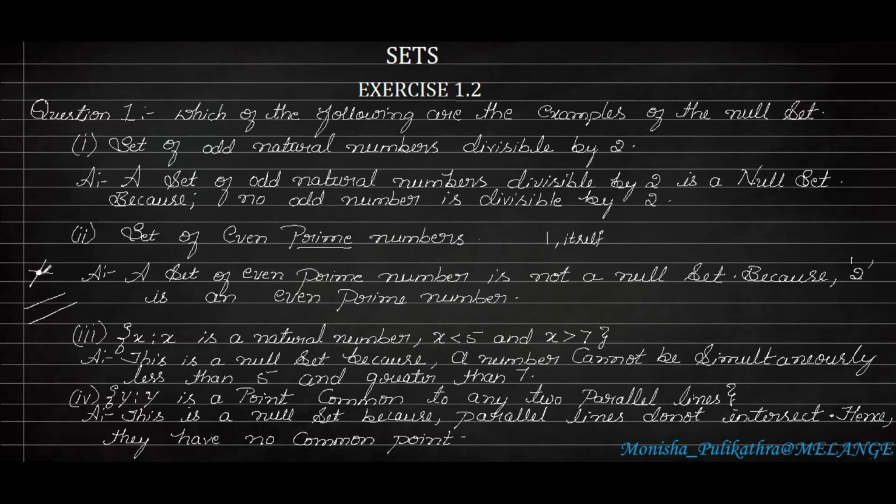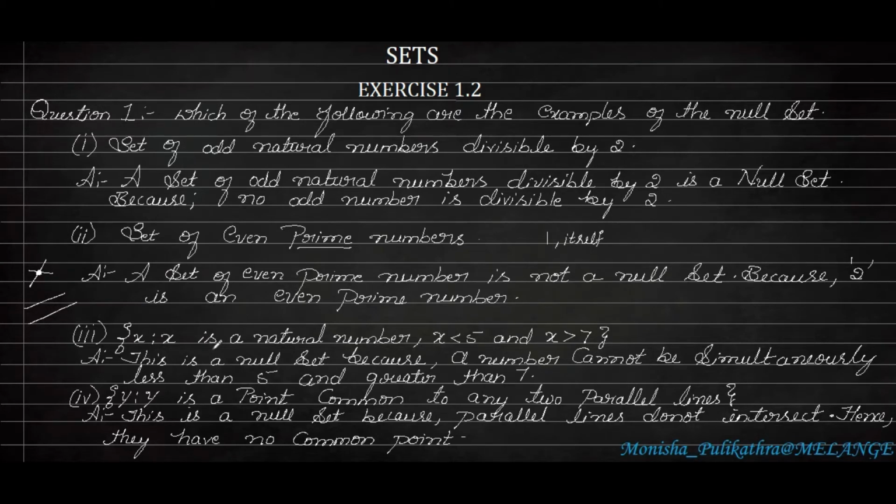But in parallel lines, the lines will never meet, so there will be no point common to them. So this statement is a null set because parallel lines do not intersect, hence they have no common point. I hope you understood this.